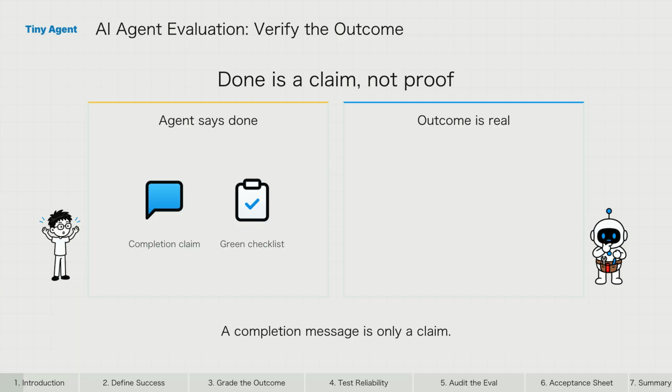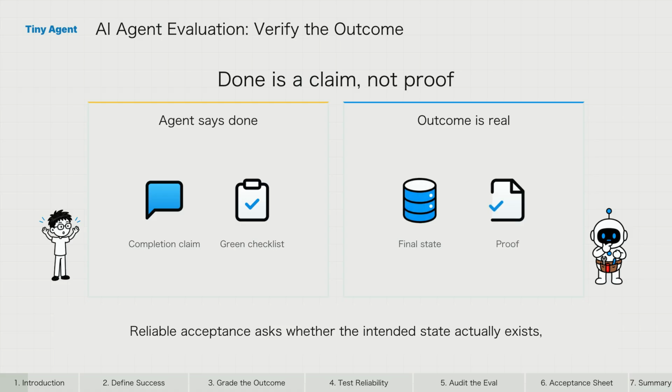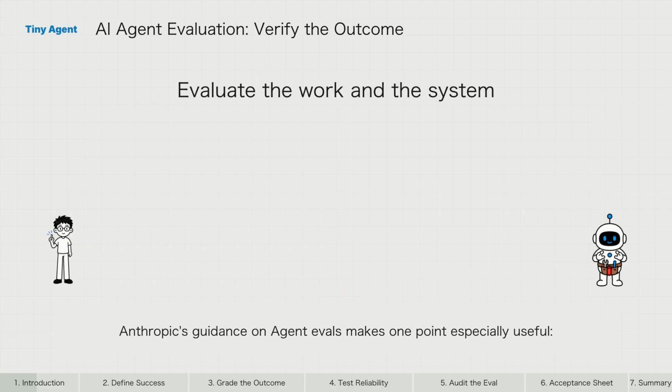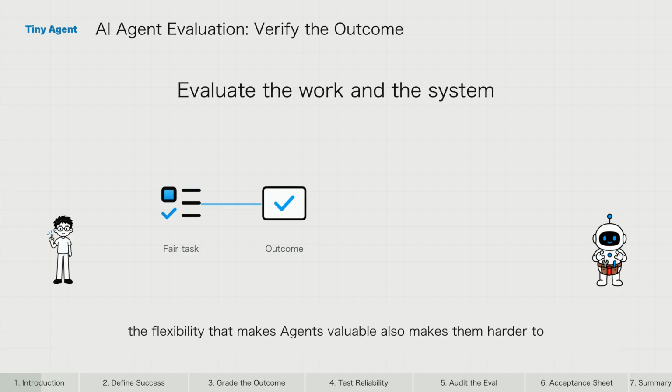A completion message is only a claim. Reliable acceptance asks whether the intended state actually exists, whether the work met clear quality boundaries, and whether the same agent can succeed again instead of getting lucky once. Anthropic's guidance on agent evals makes one point especially useful: the flexibility that makes agents valuable also makes them harder to test. They act over many turns, call tools, change environments, and sometimes reach a good result through a path the evaluator did not predict.